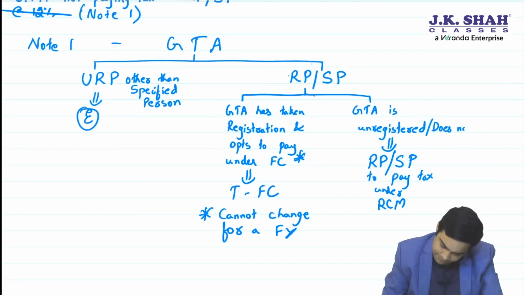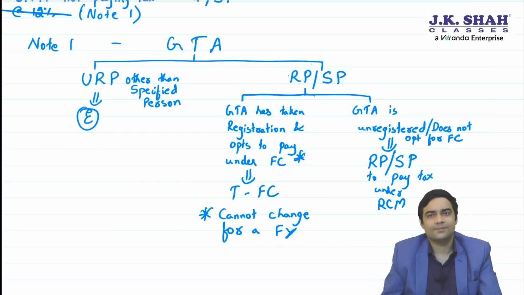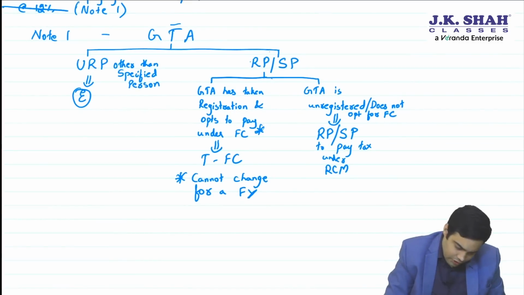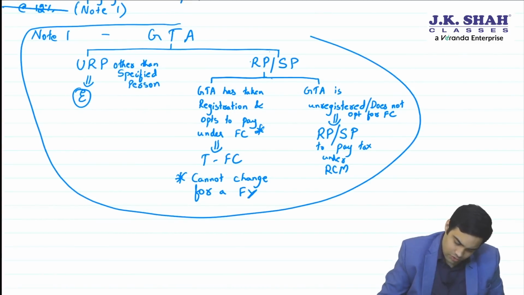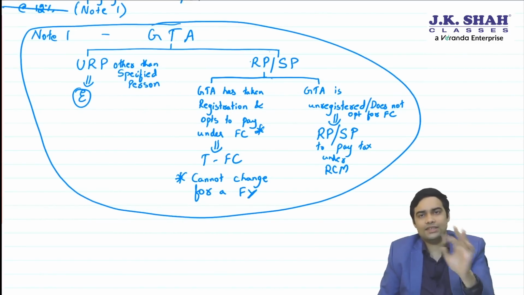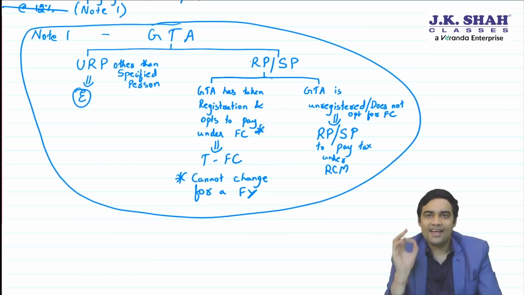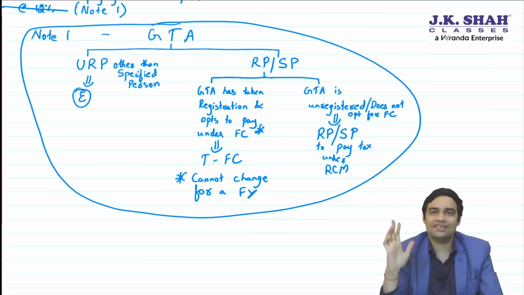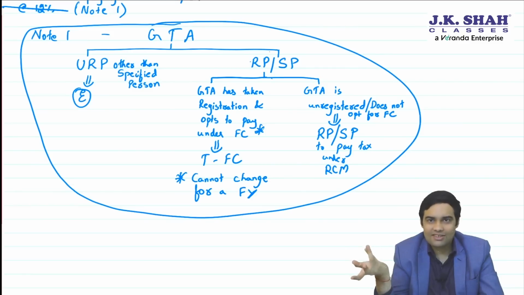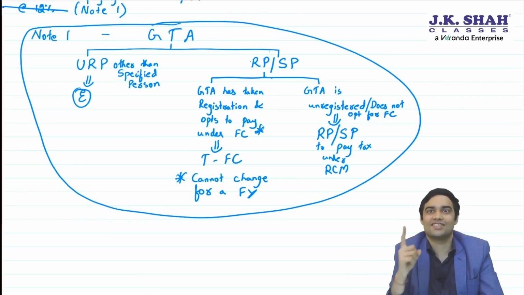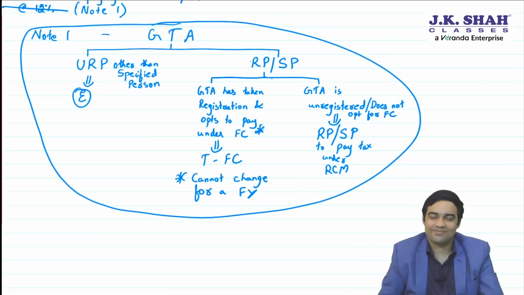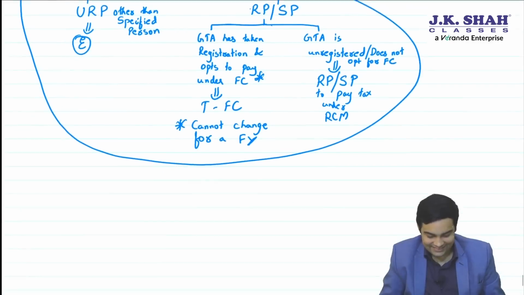Clear with this? So what you are going to do is, you are going to draw this. In your question, it is going to be very simple. If GTA is paying tax under forward charge, don't keep it under reverse. If GTA is not paying and you are a registered person or specified person, create a liability under reverse charge mechanism.